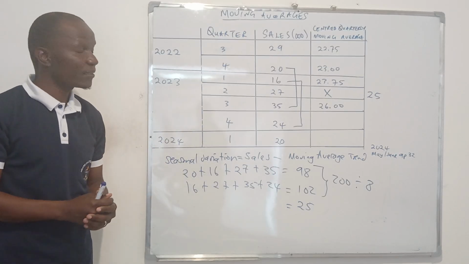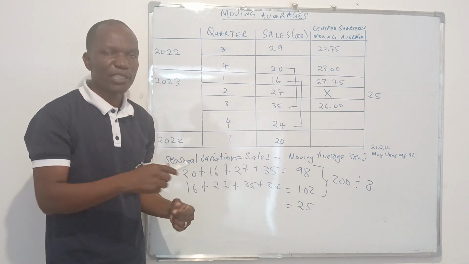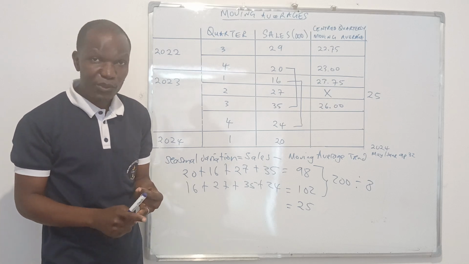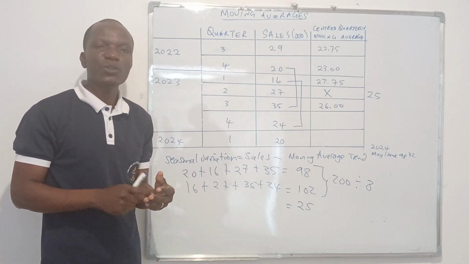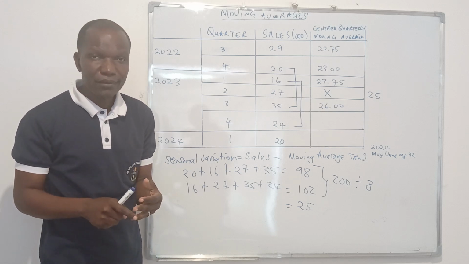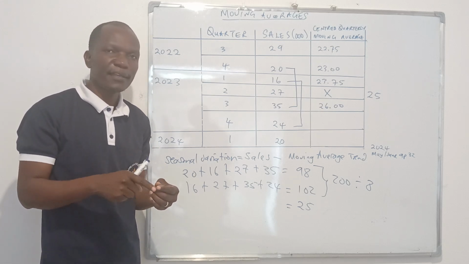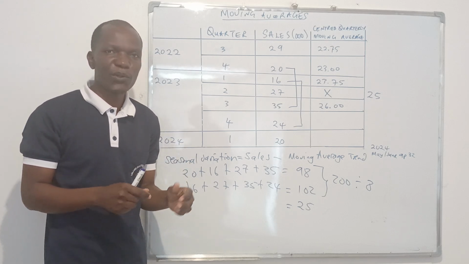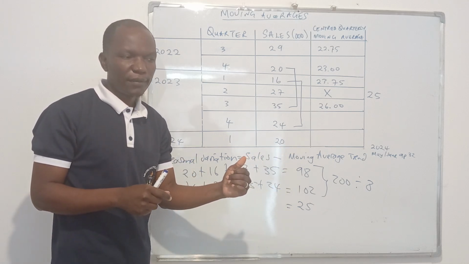This is very important. Like what I was saying, you need to be able to know how to calculate the 4 quarter total, the 4 quarter moving average, which you divide now by 4. You need to be able to calculate the 8 quarter moving total and the 8 quarter moving average, where you divide by 8. You need to be able to calculate the seasonal variation when you say sales minus the moving average trend. It's very important.